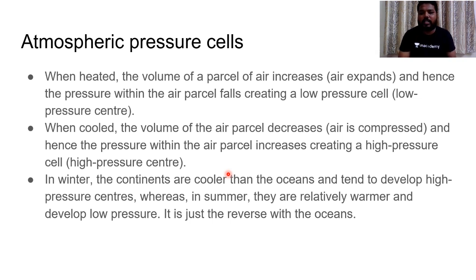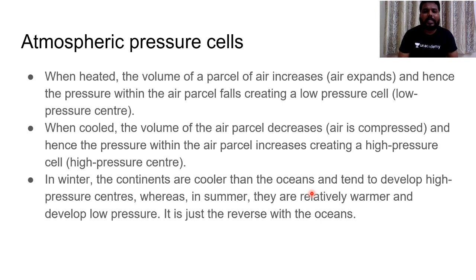So this is what the general criteria of the pressure cells on the earth surface would be. And if you see, in winter season, the continents are cooler than oceans. That is obviously because continents or land masses, which we generally say.